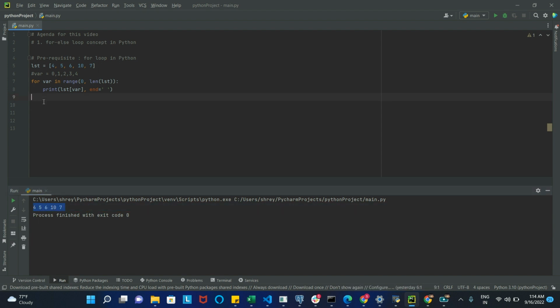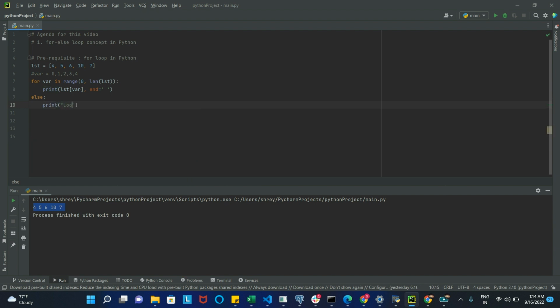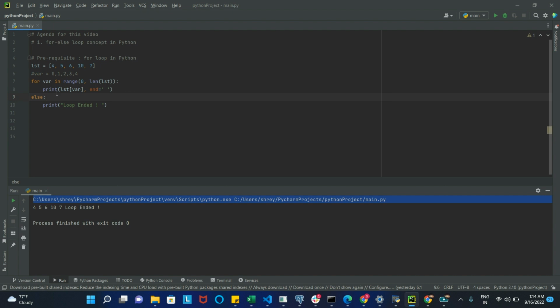Now this is where else comes into the picture. We will use else, print, loop ended. If everything works fine, you will first see the elements being printed, and then you will also see loop ended. So all five elements and then loop ended. Let's see how it goes. Yep, that's correct. You see all the elements of the list and then loop ended. This is because of the implementation of for else loop. This is how for else loop works.